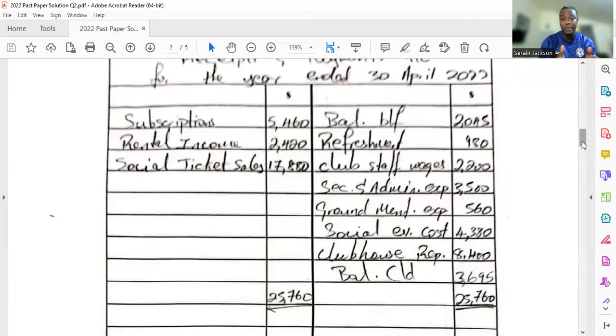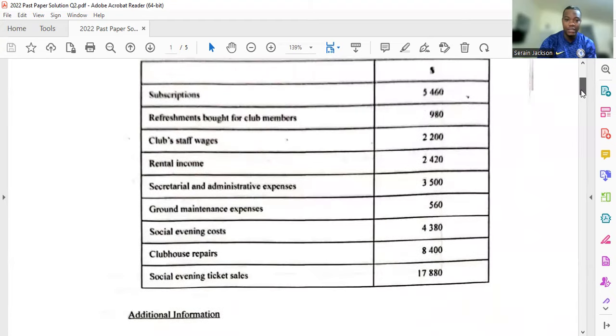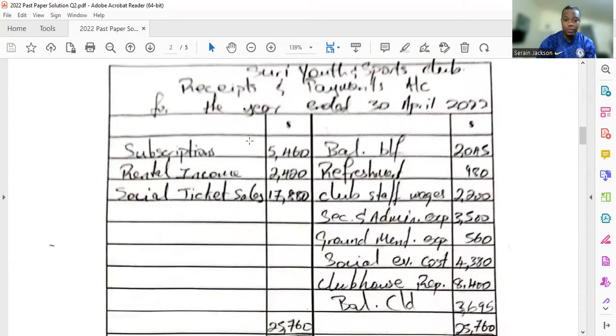The debit side holds the monies that you receive. If you look through the listing, you would realize that subscription is an income, so money is coming into the business. For those who may not know, in receipts and payments accounts for non-profit making organizations, subscription is really the dues. Members will pay dues to the club. That's a receipt, so you put it on the debit side.